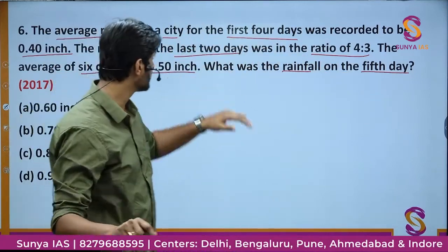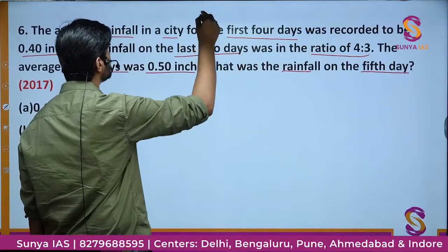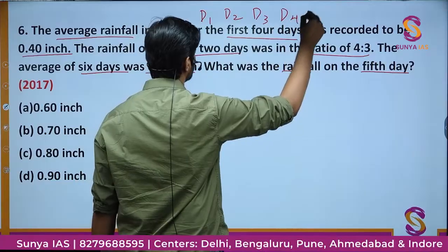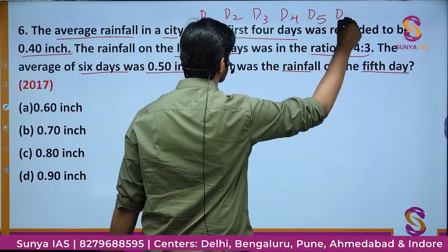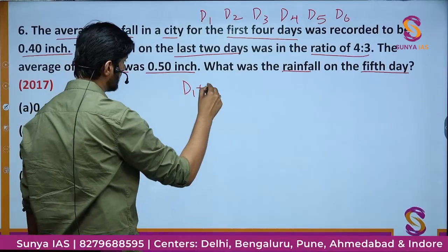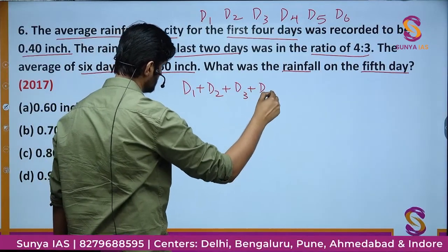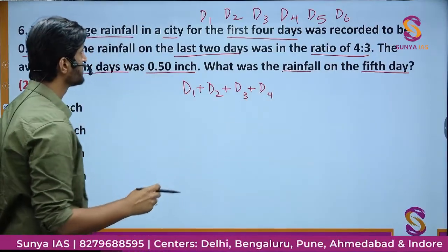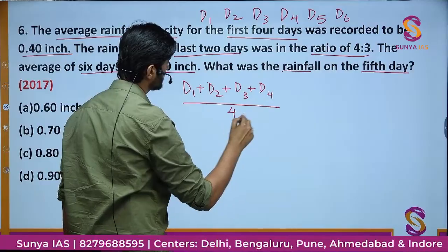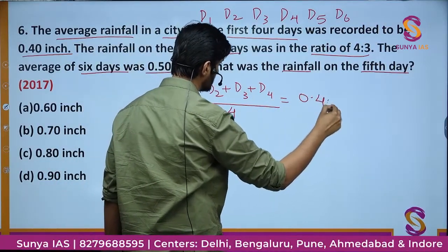So let me write down those equations. So the average rainfall, so what are the days? Let's call them D1, D2, D3, D4, D5 and D6. Okay, first 4 days, that is from D1 to D4, we are having the average of the first 4 days. So divided by 4 is equal to 0.4 inch. So 0.40 inch.